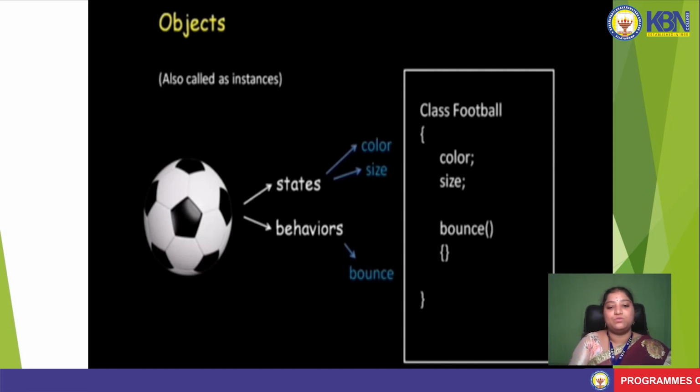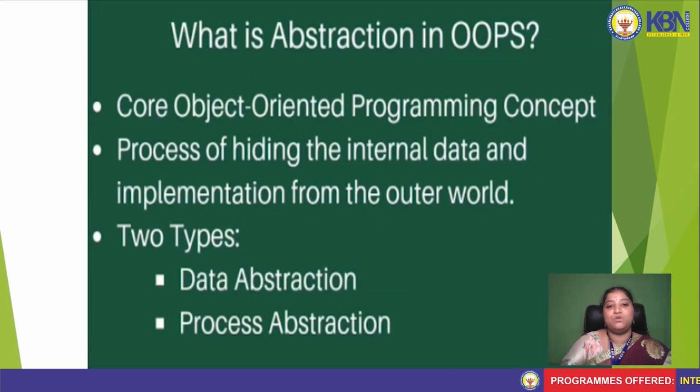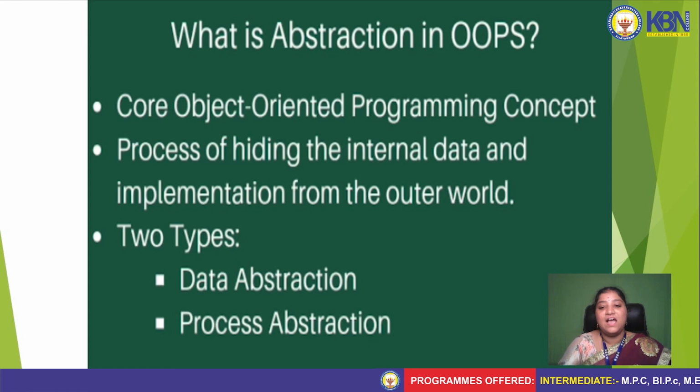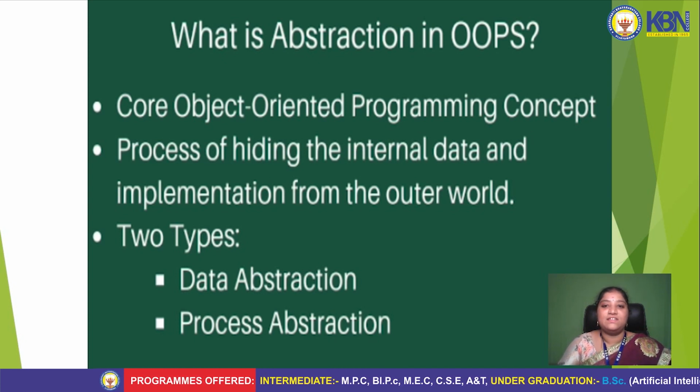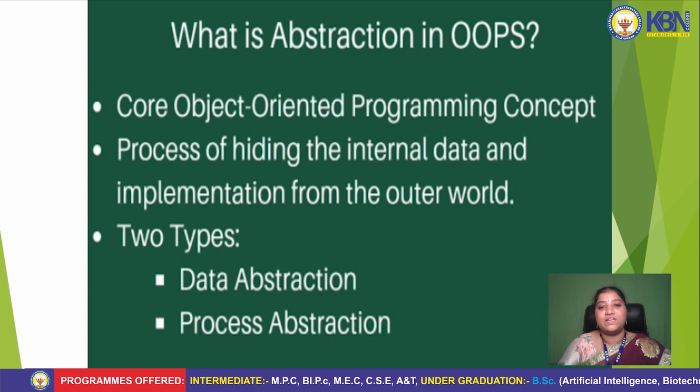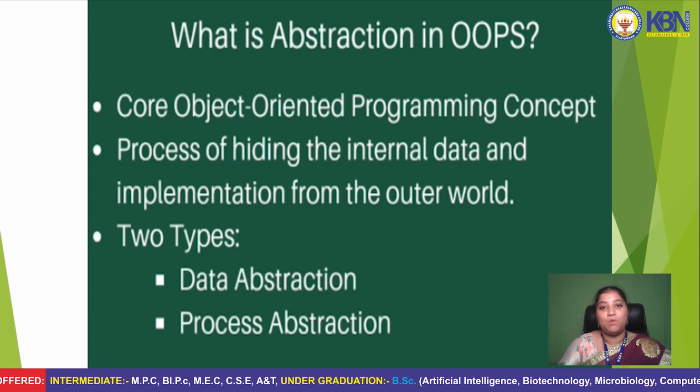Now let's discuss abstraction. Abstraction means hiding the internal data and implementation from the outer world. See the example of a motorbike or a mobile.